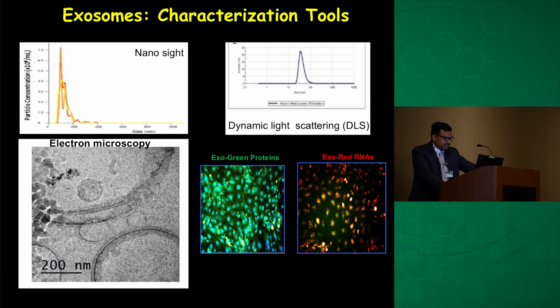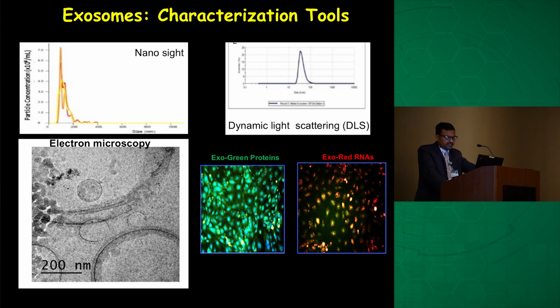So here is some characterization data. Our exosomes were less than 100 nanometers in size, which we measured with NanoSight as well as DLS, dynamic light scattering. We also did electron microscopy and found a nice double membrane structure. And we labeled the protein as well as RNA using green dye and red dye, and found that the exosomes are enriched with protein and RNA.